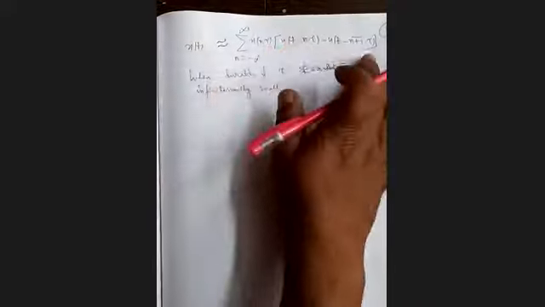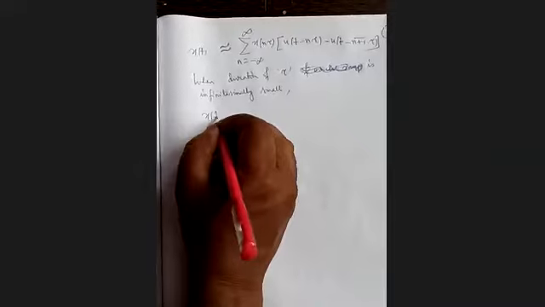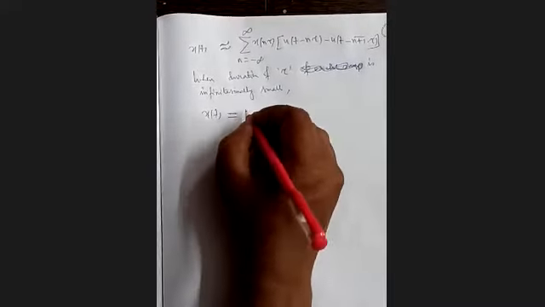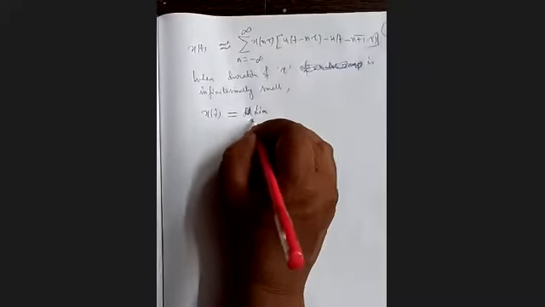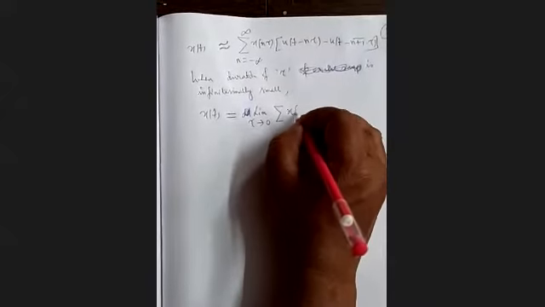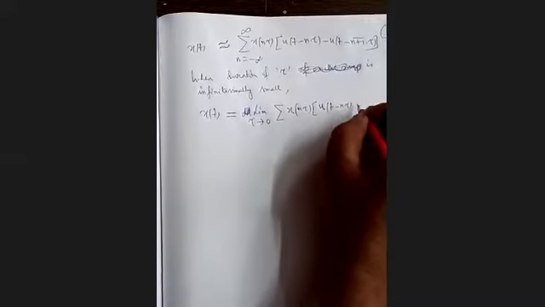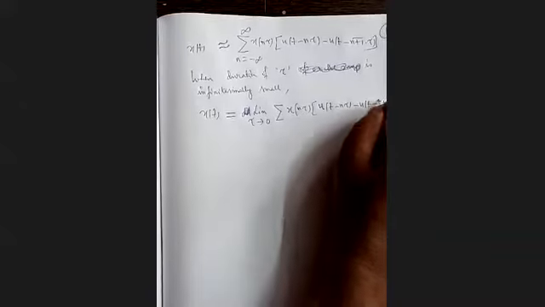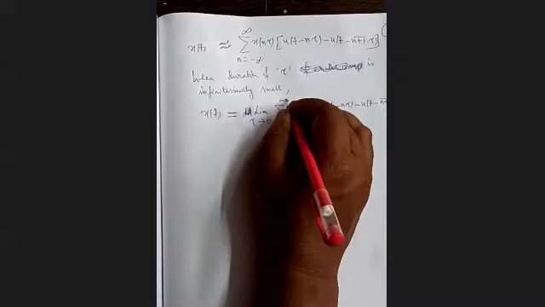We will not take any smaller or larger amount while accounting with the step functions. Then we can write x t exactly equal to limit tau tends to 0 summation x n tau into u t minus n tau minus u t minus n plus 1 into tau, where n is varying from minus infinity to plus infinity.